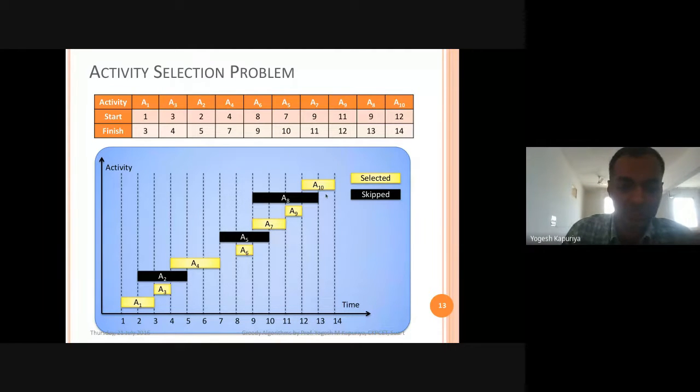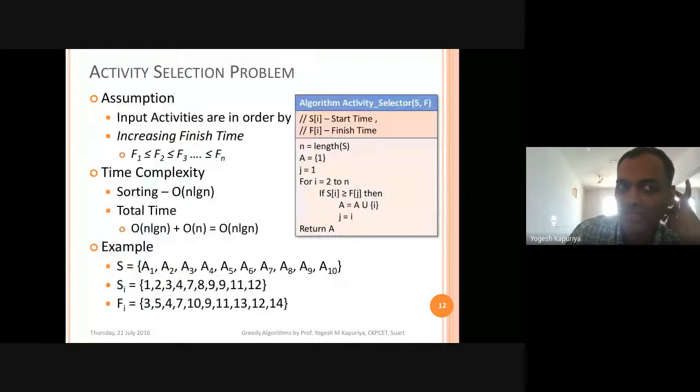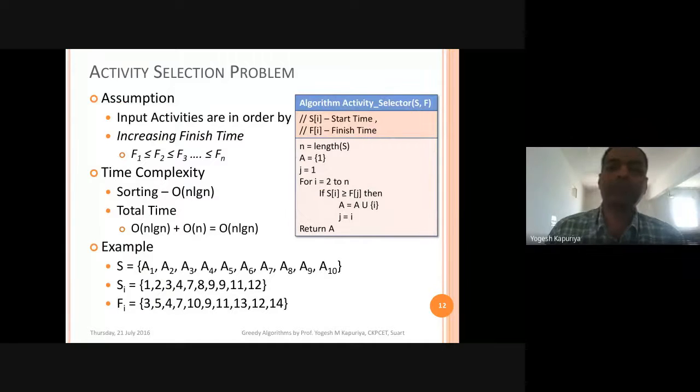So I hope you understood the approach. You just sort the activities, then select each activity one by one. You keep track of the previously executing activity and check the newly arrived activity's start time against the previously executing activity's finish time. If they do not overlap, then you schedule. So let's just discuss the algorithm now.